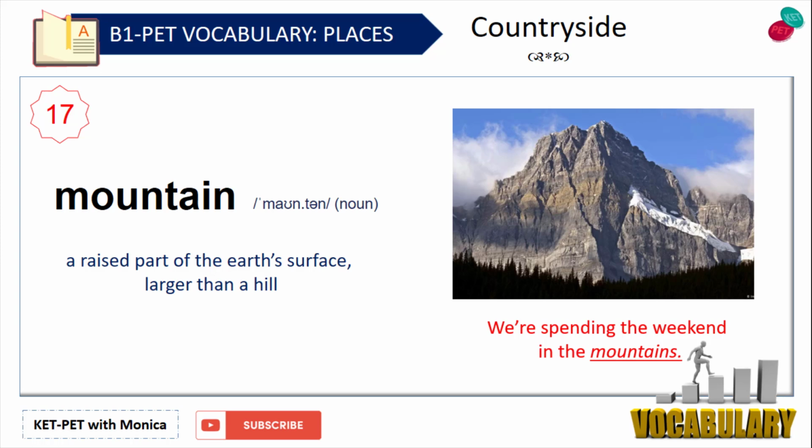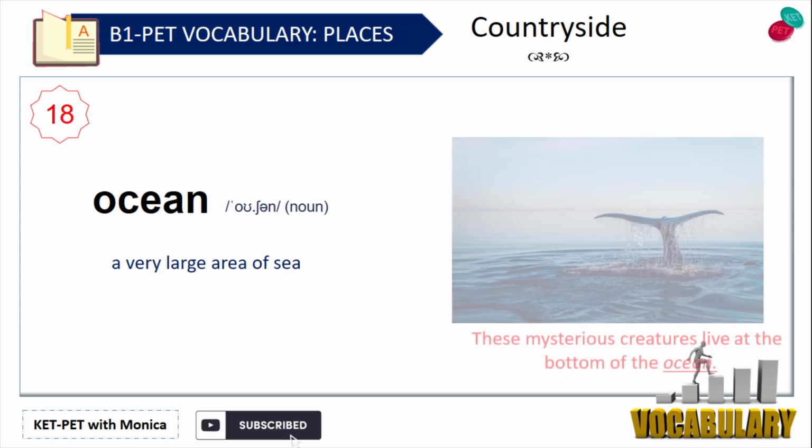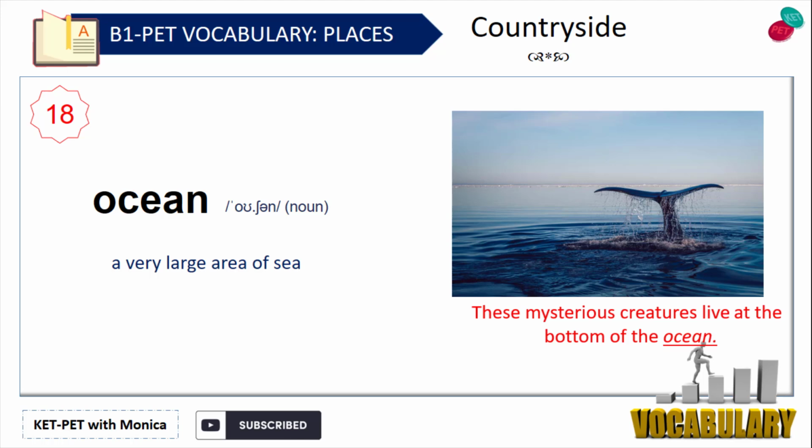Mountain. A raised part of the Earth's surface, larger than a hill. For example, we're spending the weekend in the mountains. Ocean. A very large area of sea. For example, these mysterious creatures live at the bottom of the ocean.